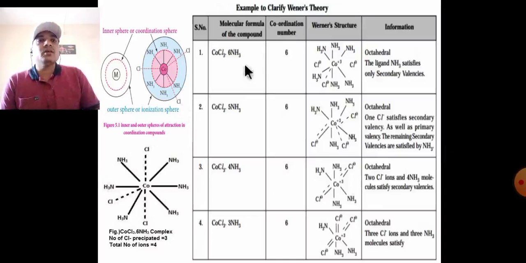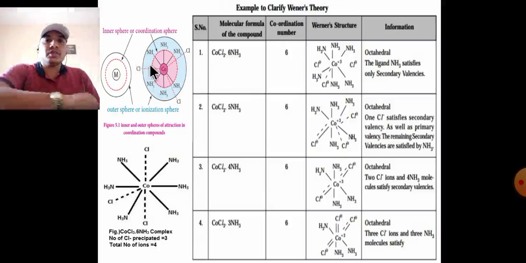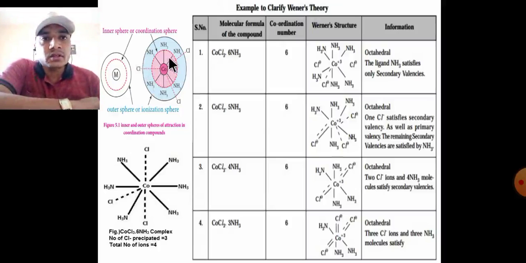Applications of Werner's theory. In this orbital picture, these are the two spheres. The inner sphere is called the coordination sphere, and the outer sphere is called the ionization sphere.